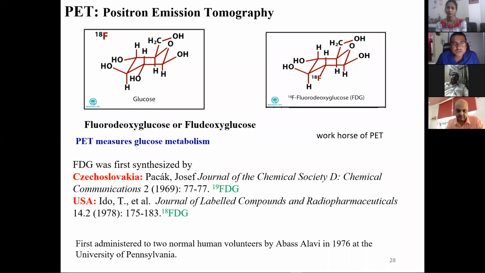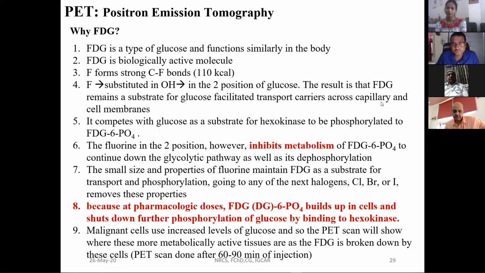The body is unable to understand the difference between OH and F because of the very small change in atomic number between oxygen and fluorine. Because of that, the body is not able to tell them apart. So I'll explain how it gets trapped in the body.